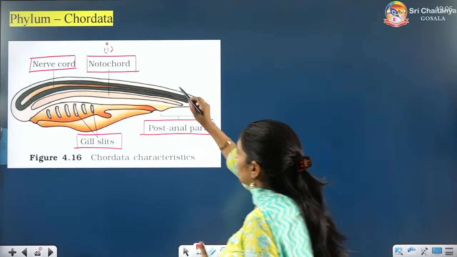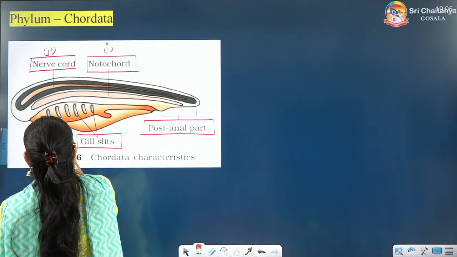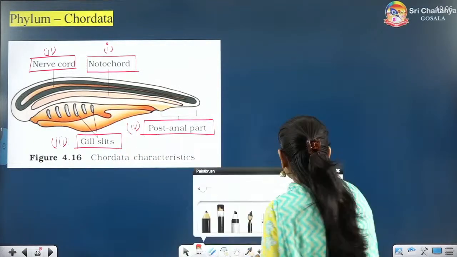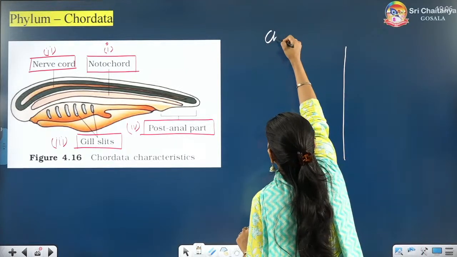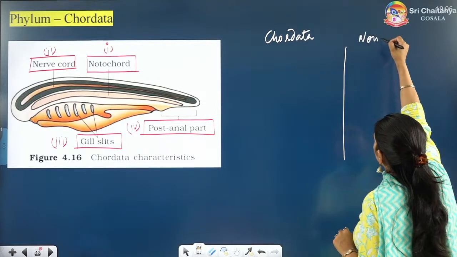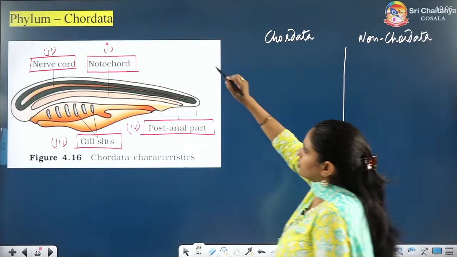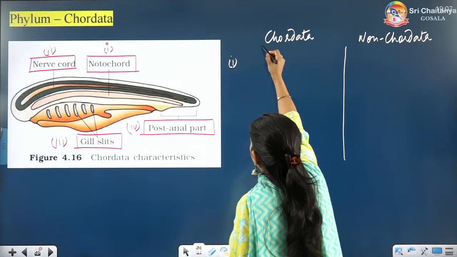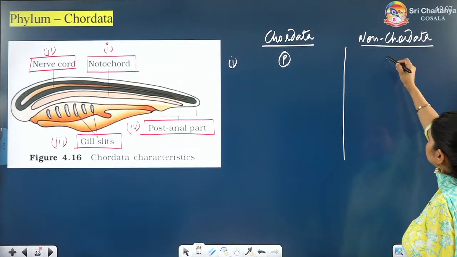So if we talk about the first, second, third and fourth structure here, let us see the differences between chordata and non-chordata, everyone. What is the first feature we are talking about? We are talking about notochord. In chordata, notochord is present. In non-chordata, obviously it is absent.